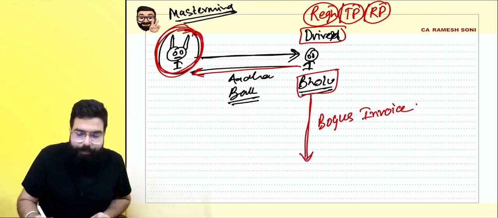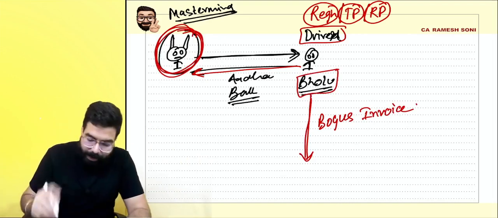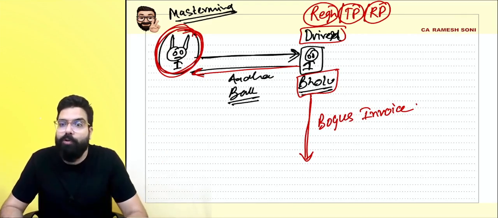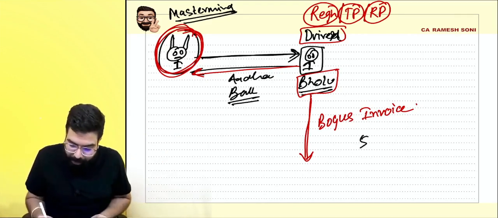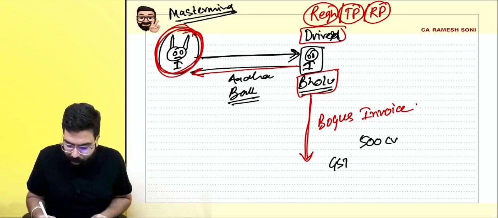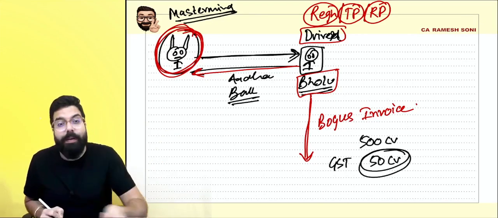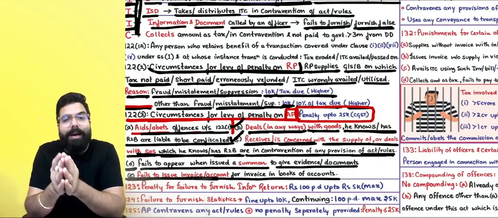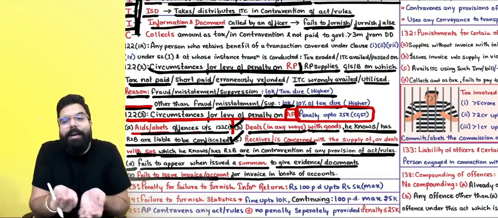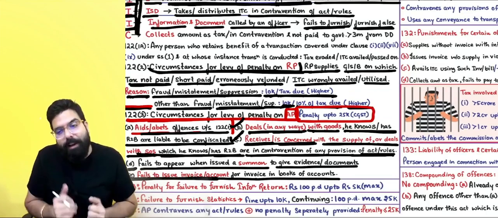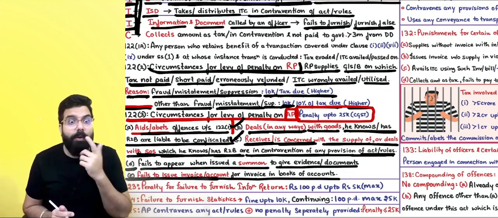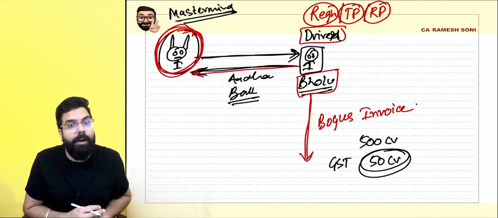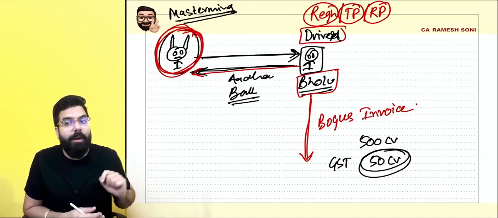Now, you know what happened when the GST authorities came and saw this scenario? They caught the driver and told him, hey driver, you have issued 500 crore of bogus invoices. GST loss to the revenue, for an example, 50 crore. Hey driver, you have to pay 50 crore. Driver told, sir, I am a driver. I have not done this. You see, in my bank account, 50 rupees is there. You are talking about 50 crore rupees. They told, okay, then who did it? Driver told, once my owner had asked me for my Aadhaar card and bank account details. Sir, check with my owner, because in my opinion, he would have done it.